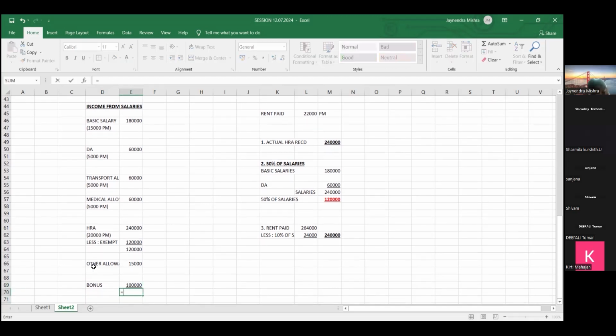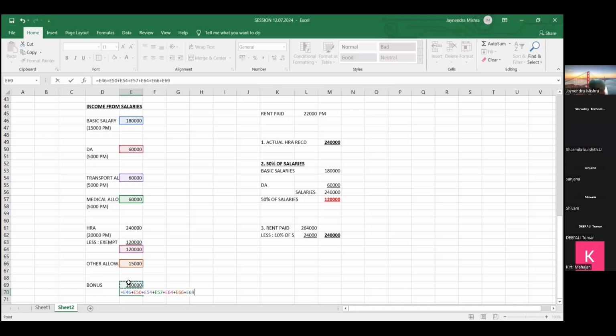Take a total. Basic salary fully taxable. DA fully taxable. Transport allowance fully taxable. Medical allowance is also fully taxable. HRA, how much is taxable, friend? Is 1,20,000. Other allowance 15,000.